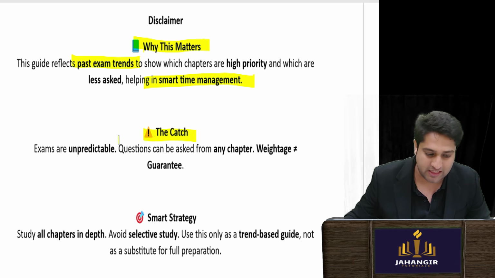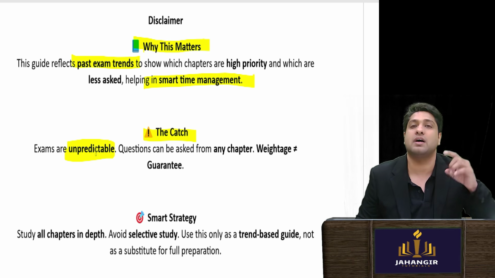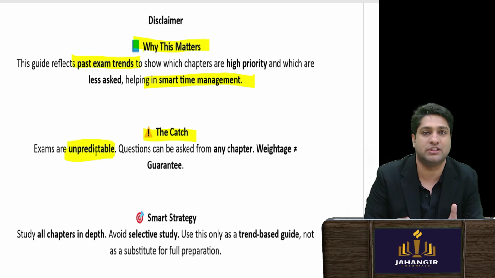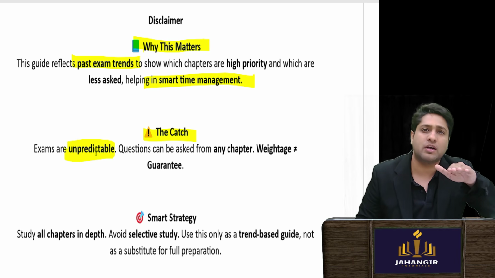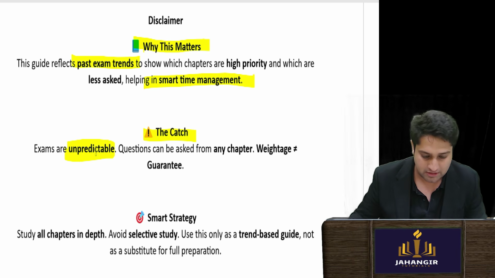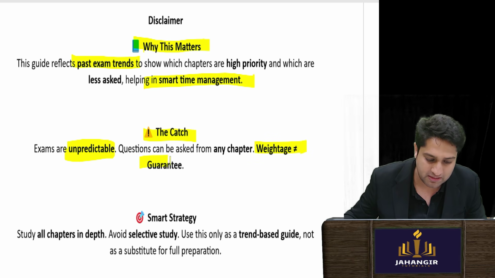Understand that ICSI sometimes asks unpredictable papers and can jumble up the weightage as well. However, on average, it will more or less fall in the same place. So these weightages are not a guarantee.